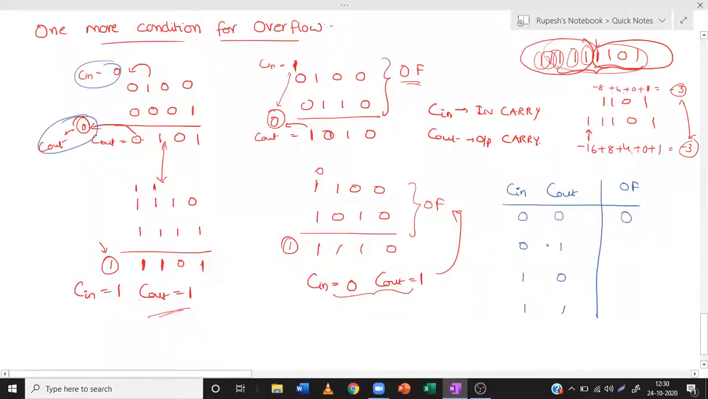C in is 0, C out is 1. In this case, the overflow occurred. That is 1. In the third case also overflow occurred. In the fourth case, overflow didn't occur. That is 0. So 0, 1, 1, 0. What it represents? See it carefully. So the overflow is given in terms of the C in and C out as C in XOR with C out.